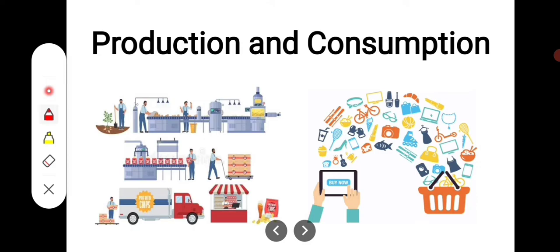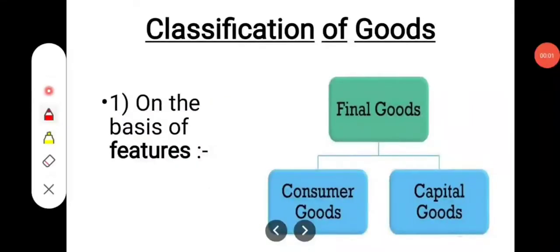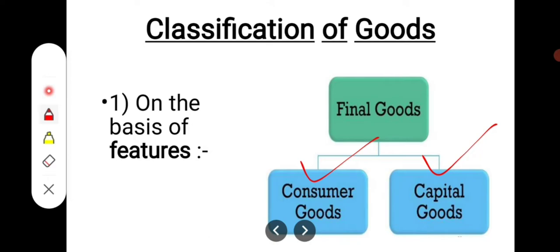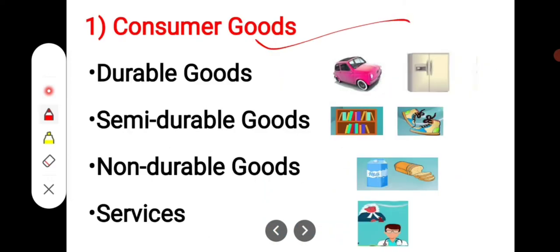So students, let's move on to the first topic of this video, that is two-way classification of goods. Okay. So if we categorize goods on the basis of features, we have consumer goods and capital goods. And if we categorize goods on the basis of their end use, we have final goods and intermediate goods. So one by one, we will understand all these goods. Let's talk about the first good, that is consumer goods.